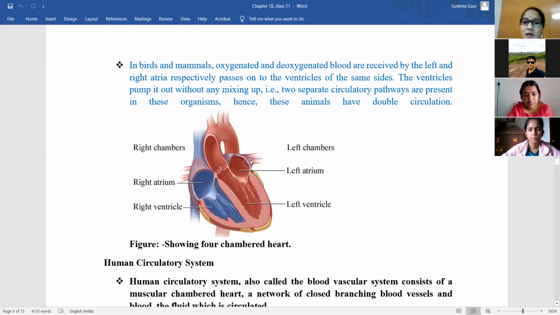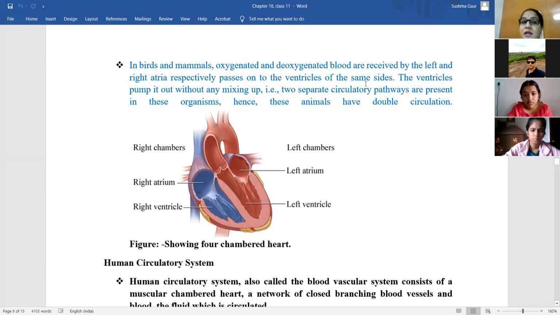So where is right atrium? This is left atrium. इसमें क्या आएगा? Oxygenated blood with oxygen. This is right atrium. It will receive deoxygenated blood, and then it is passed on to the ventricles on the same side. So oxygenated blood that is received by the left atrium will enter into the left ventricle. Deoxygenated blood that enters into the right atrium will enter into the right ventricle.